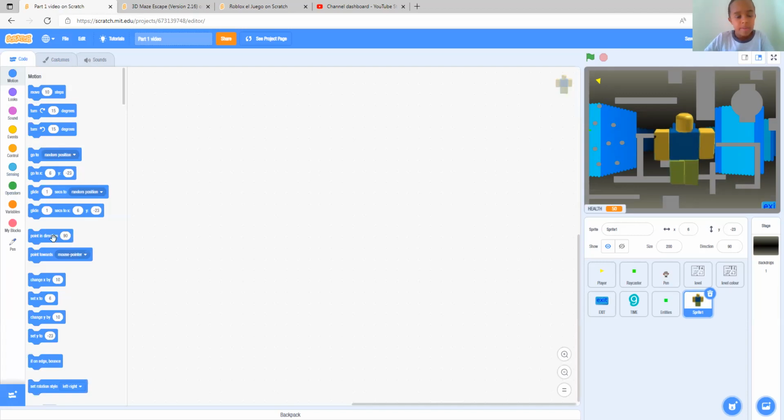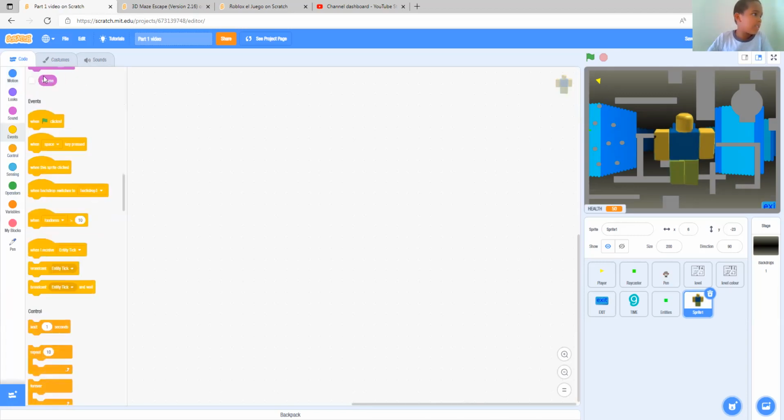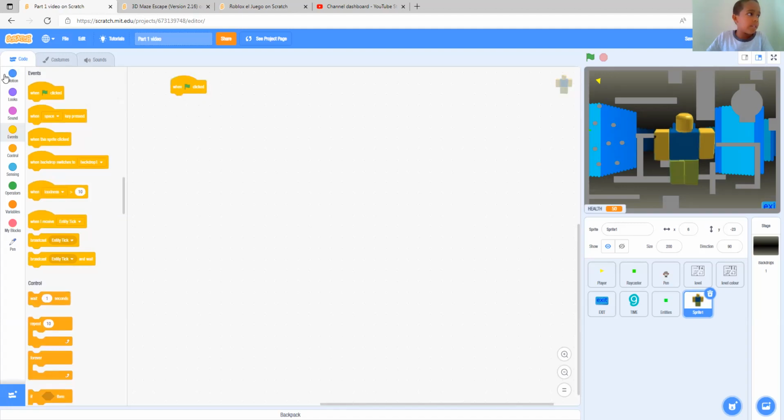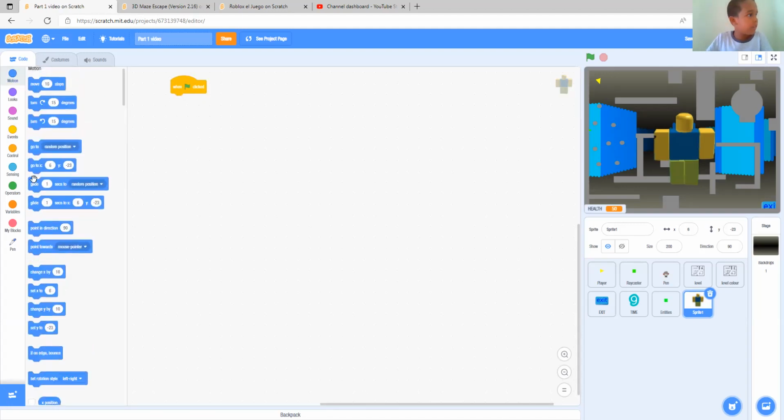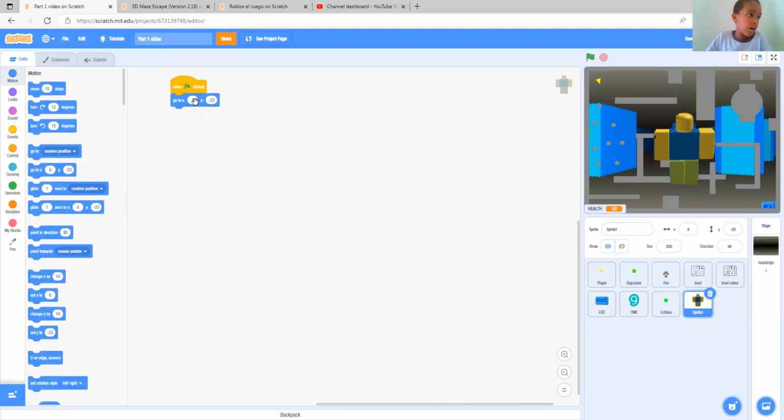Let's start the program. A few more things now. When green flag clicked, that's ordinary stuff. Go to where we want it. X is 0. Let's see, the Y would be there. Say 0, 0. Aha.